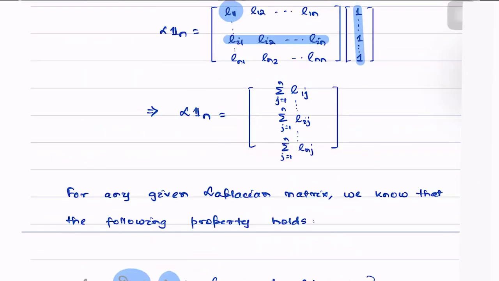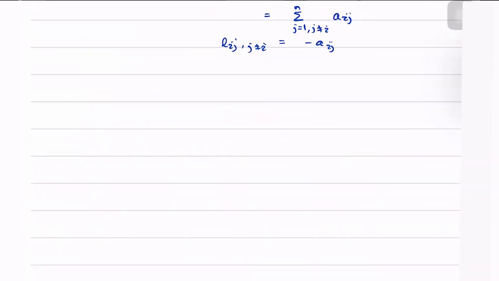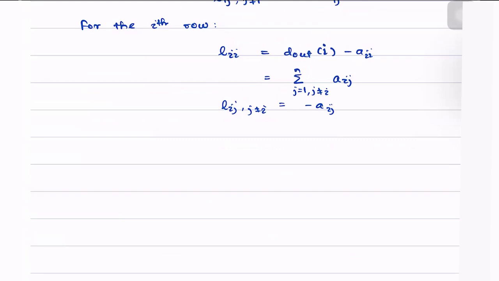If we look at this expression again, L1n is simply equal to the row sums. Thus, the ith row sum becomes the summation of Lij, where j varies from 1 to n.